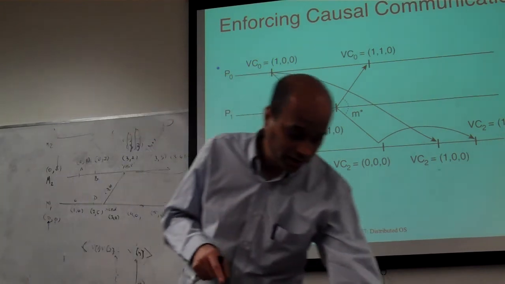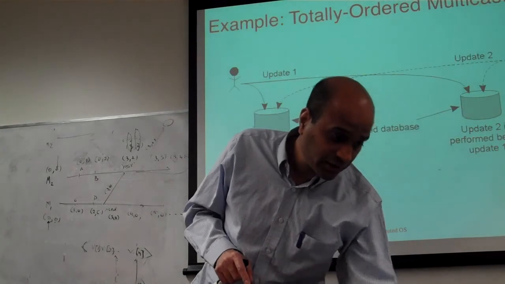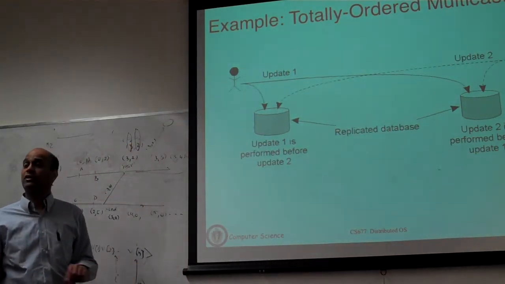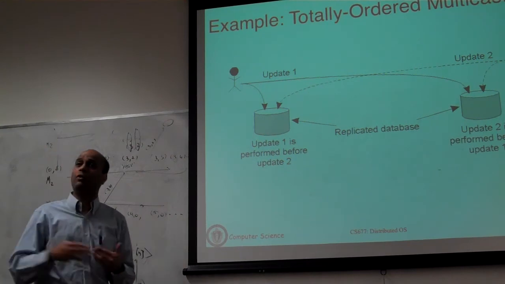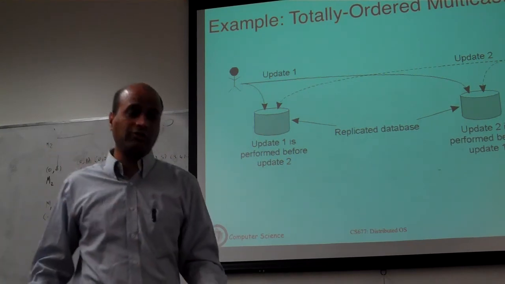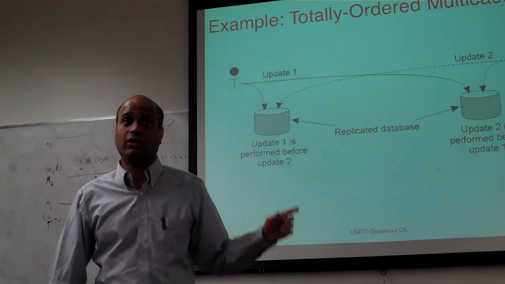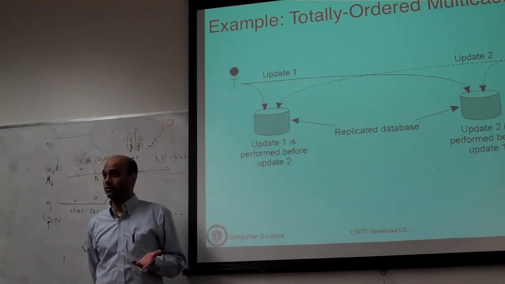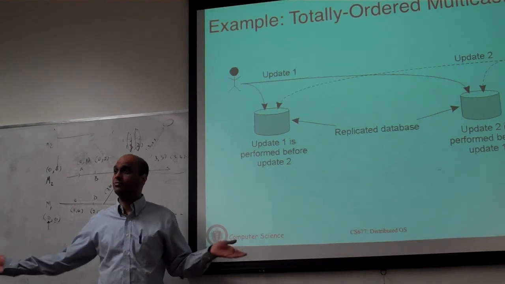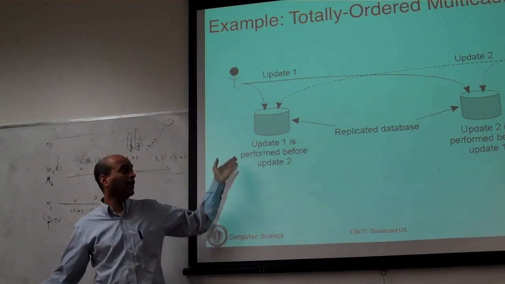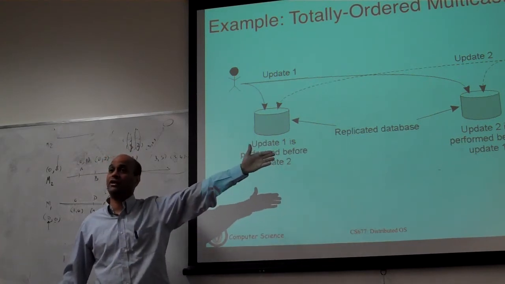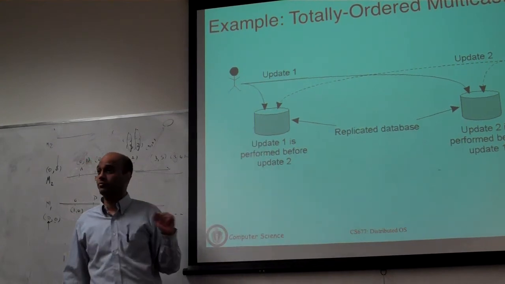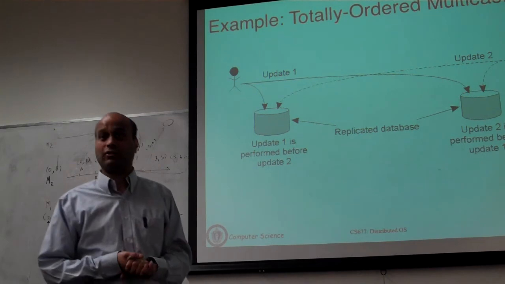So I'm going to go back now to that example which I had skipped, just to give you a sense of why you want to hold back messages and deliver them in order. That motivating example is a distributed database. Let's say this is a bank, and it's a large bank. So it may have a replicated copy of its account databases. Here is a copy, let's say, on the East Coast and the West Coast. They are replicas of one another.